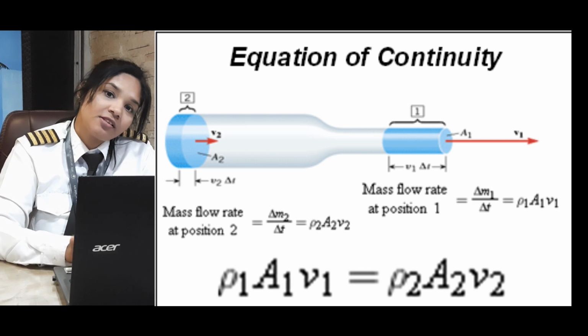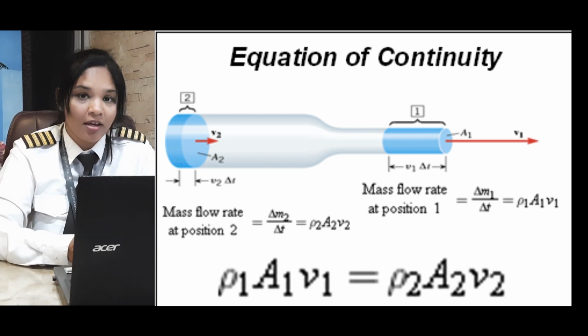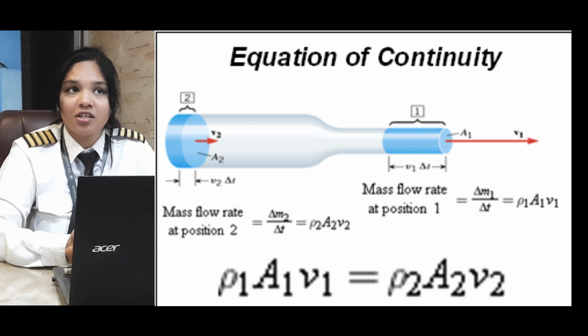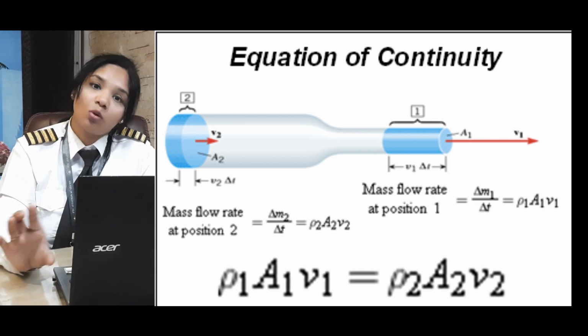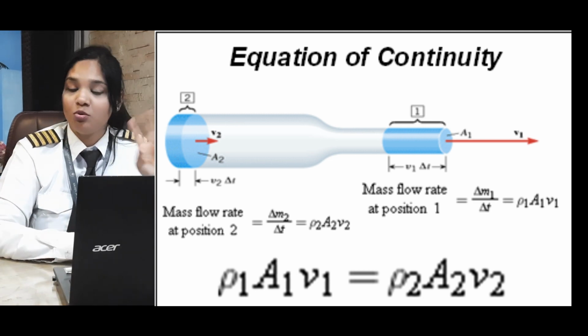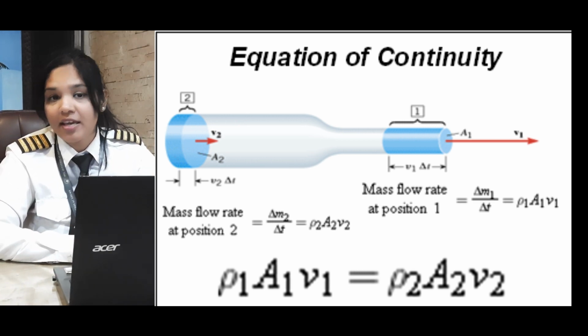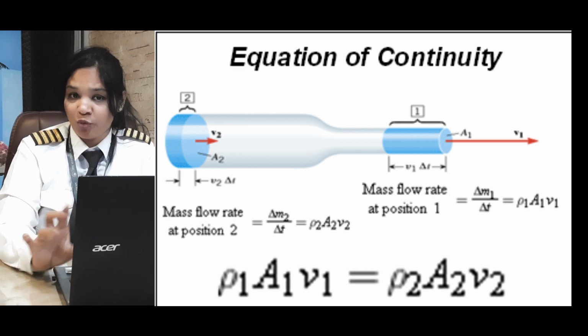An ideal fluid is a fluid which cannot be compressed, so its density is not changing here. When the density is not changing, the total mass flow is dependent upon two things: the area of cross section and the velocity at which the fluid is moving.